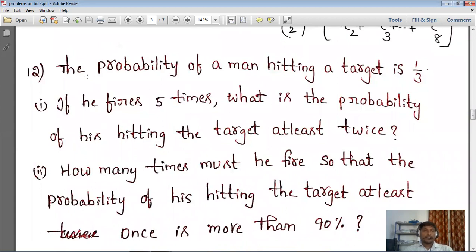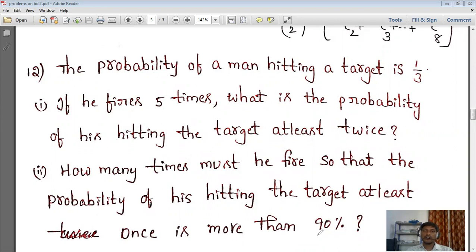Next, the probability of a man hitting a target is 1 by 3. First one, if he fires 5 times, what is the probability of his hitting the target at least twice? And second question, how many times must he fire so that the probability of his hitting the target at least once is more than 90%.